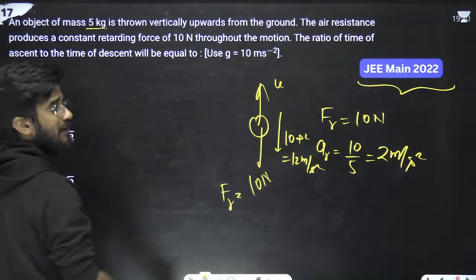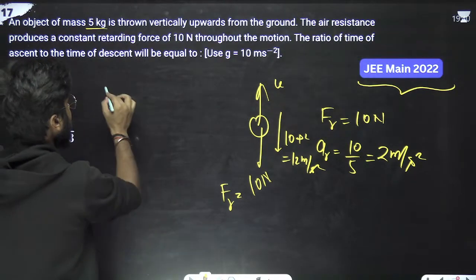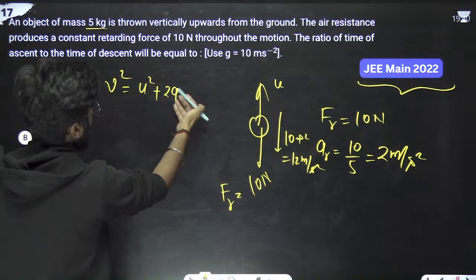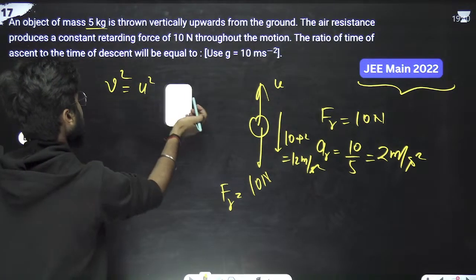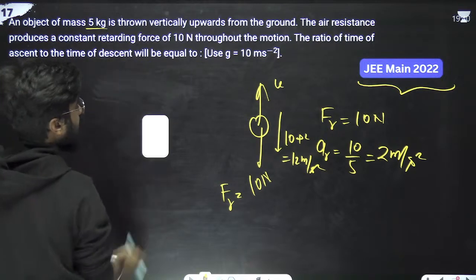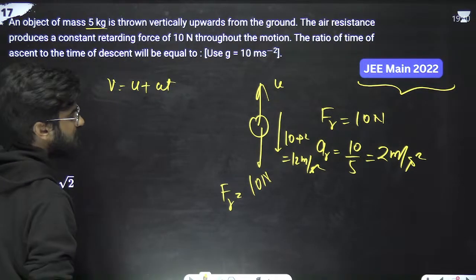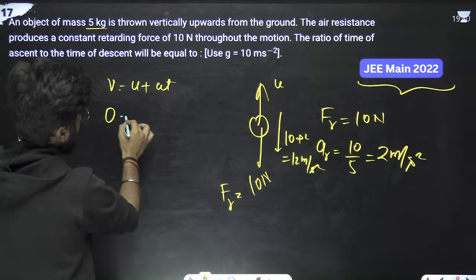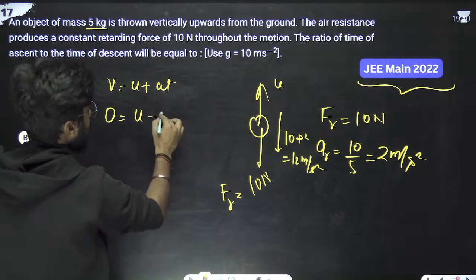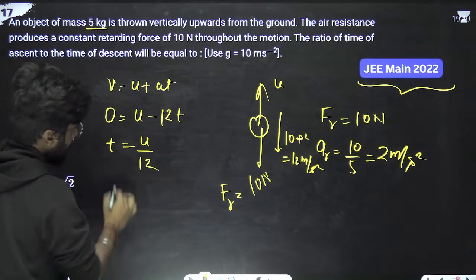What is the value of the time of ascent? At the uppermost point, the velocity is 0. We can write v square equals u square minus 2gh, but we have to calculate time now. So we can write v equals u minus at. v is 0, u we don't know, and a is 12, so 0 equals u minus 12t. So the time of ascent is u by 12.